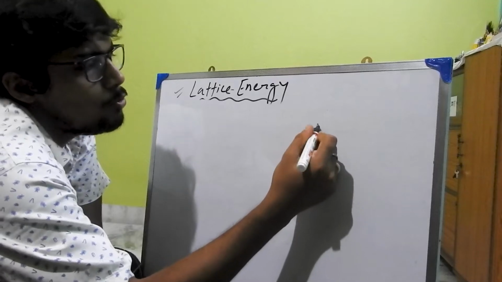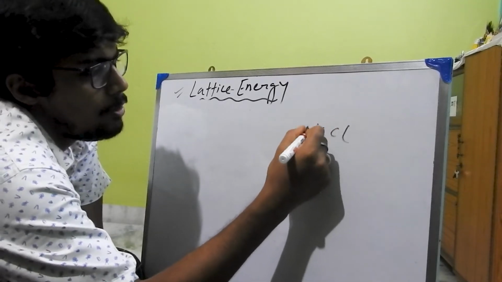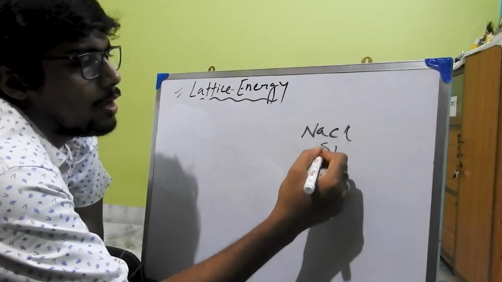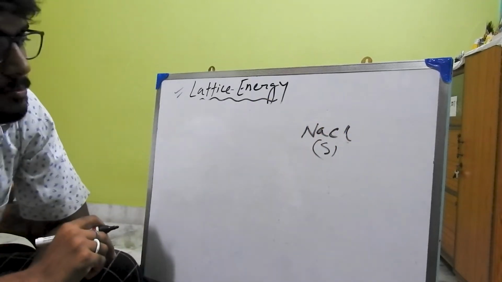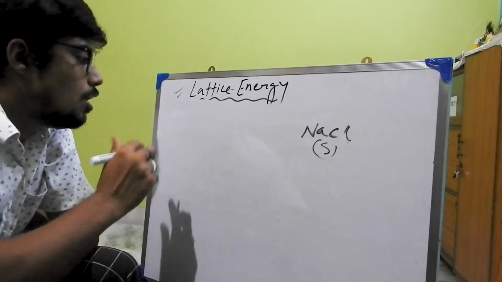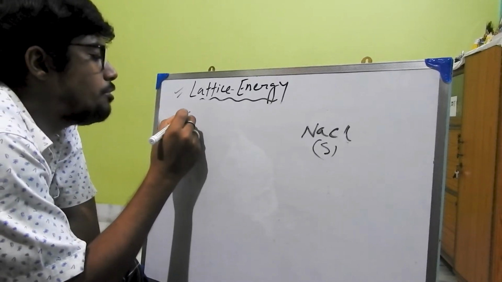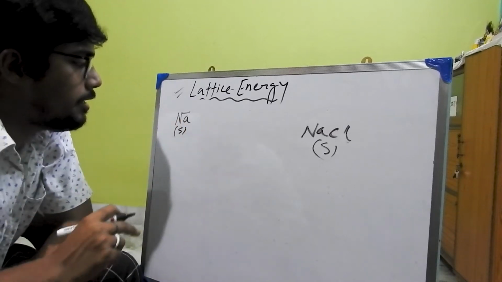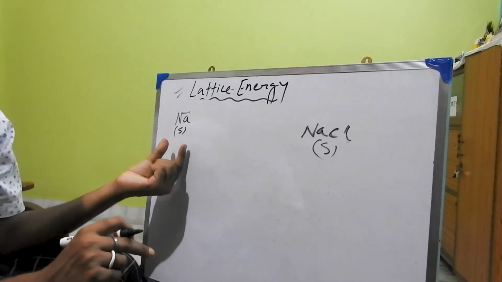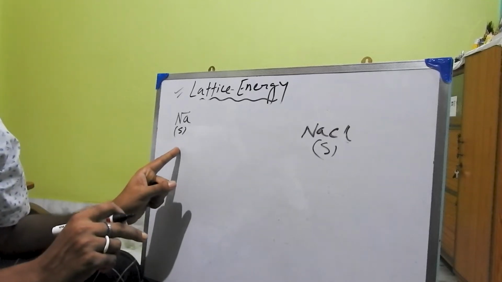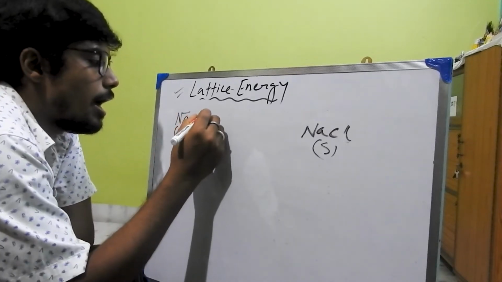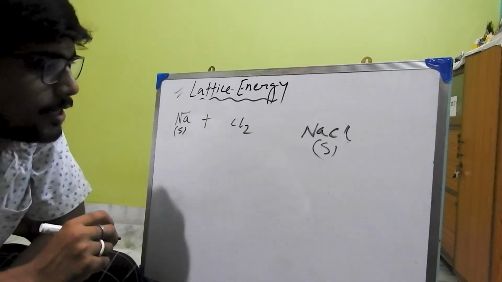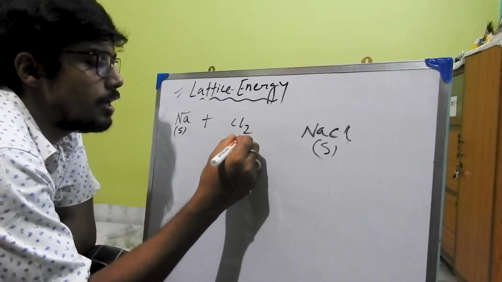Now, if we want to form NaCl, which is stable in the solid state, we have to react sodium, which is in solid state. In nature, we get sodium in the solid state, which is a stable state, and we have to react it with chlorine, which is in the gaseous state.